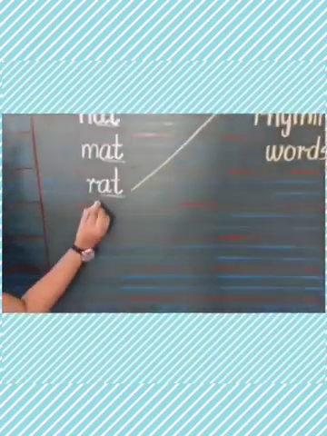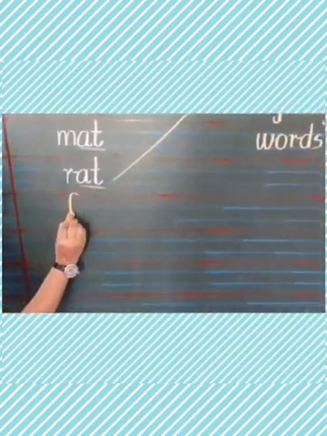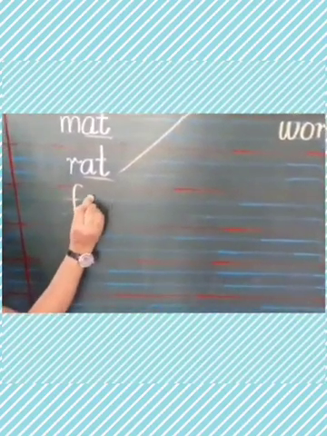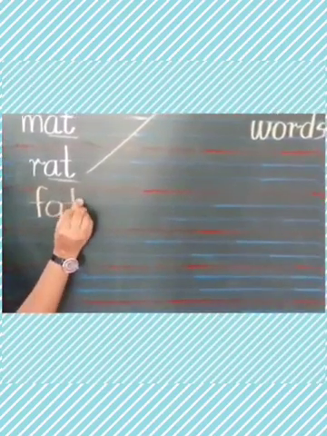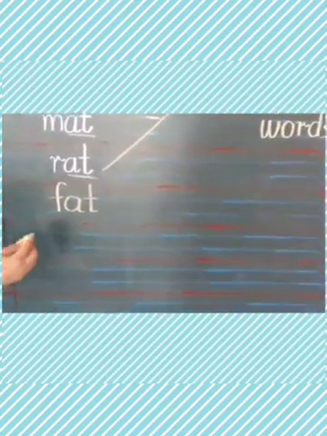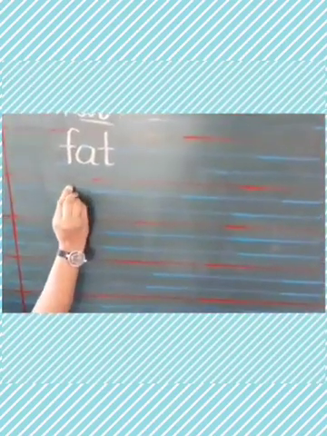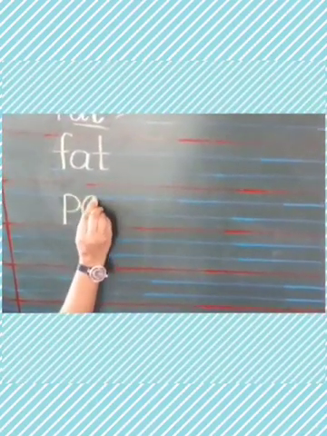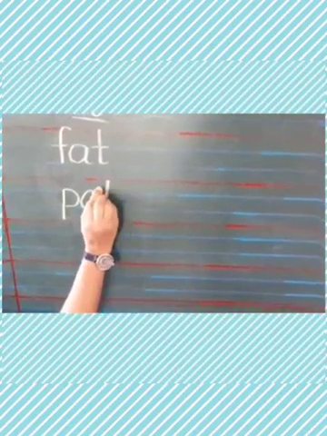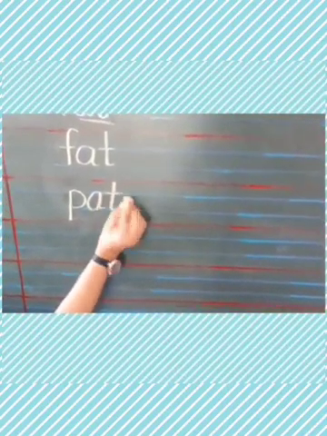And first is F, A, T, fat. Fat means chubby. And second word is P, A, T, pat. Pat means to gently tap on the back.